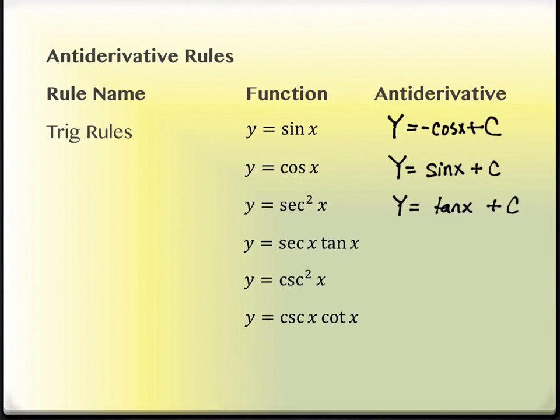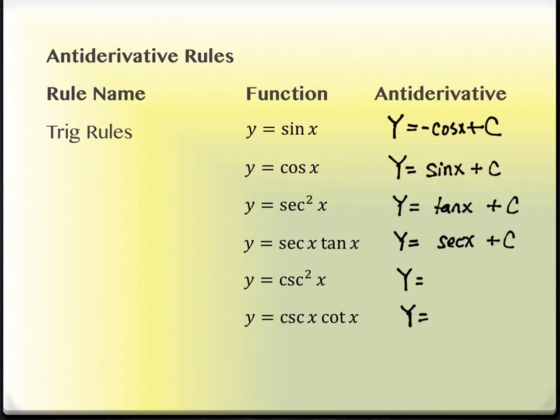How about secant x tangent x? That would be secant. Plus my C. Again, do these go in positive pairs? They are. Yes. These are both positives when they go together. Yep. All right. Last two. Told you my y's were terrible.